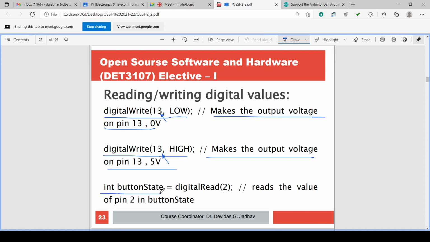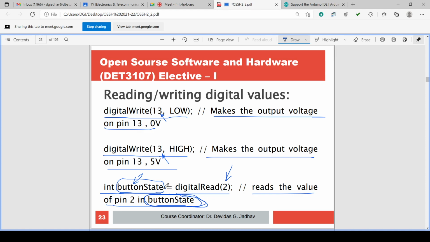Int button state equals, so button state is the name of the variable. You can give any name to the variable; it is defined by the user. Int button state equals digital read 2: the value of pin number 2 is read and stored into button state.